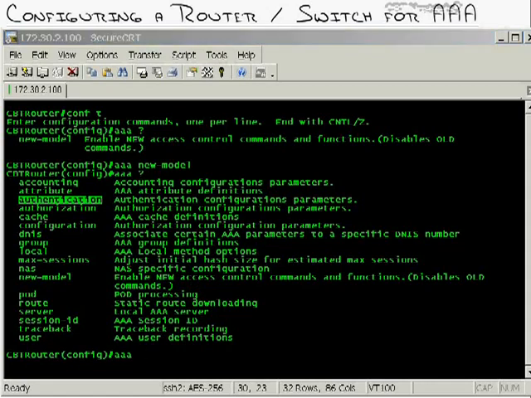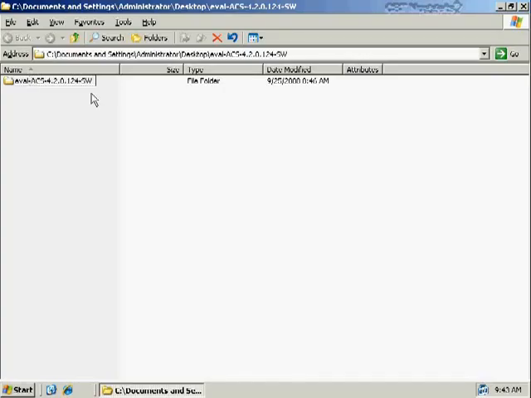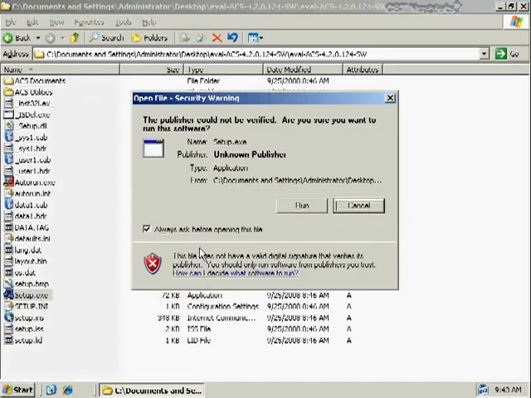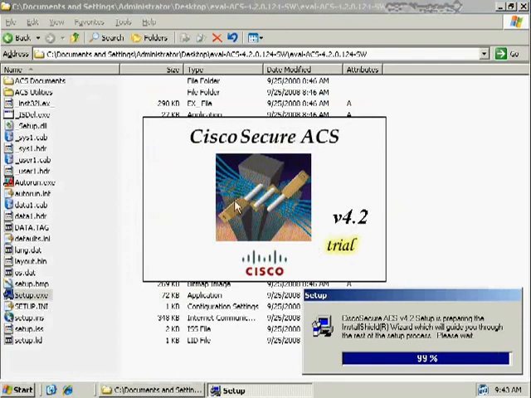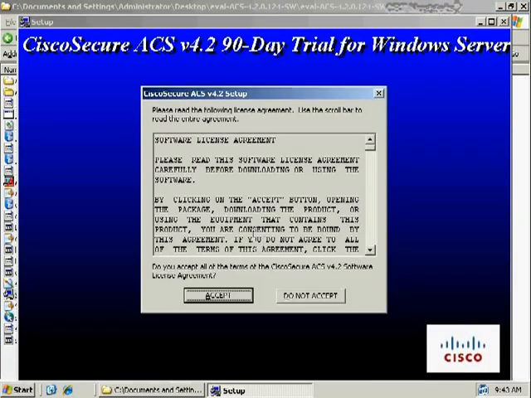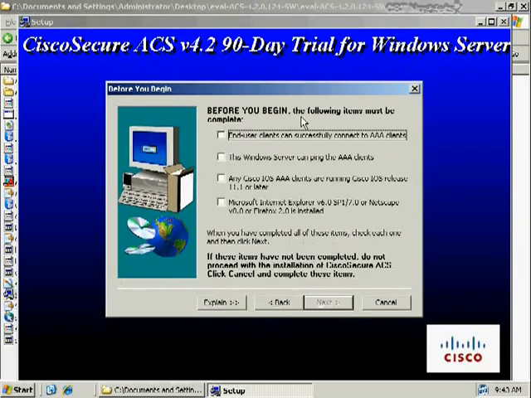Now, just so happens that I've got over here my Windows 2003 box, and Cisco has on their website a 90-day eval copy of the ACS server for Windows. So you can set up a Windows server and try this for 90 days, full features, full functions, and just see if you like it. You can see it's a trial. You can't actually download the full version from Cisco's website. You do need a CCO login.